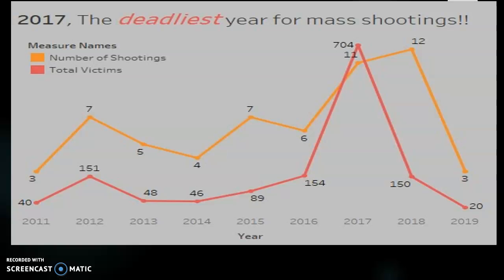2017, the deadliest year for mass shootings. We have two measures, the number of shootings and the total of victims. As you can see here, the total number of victims in 2017 is the highest point in any of the previous years and even the following years. This single year provided one of the most deadliest amounts of victims and also the most amount of number of shootings.